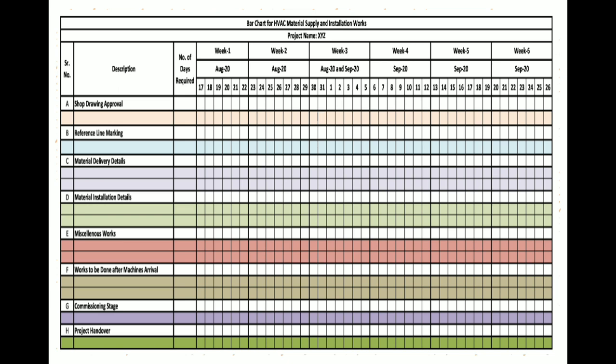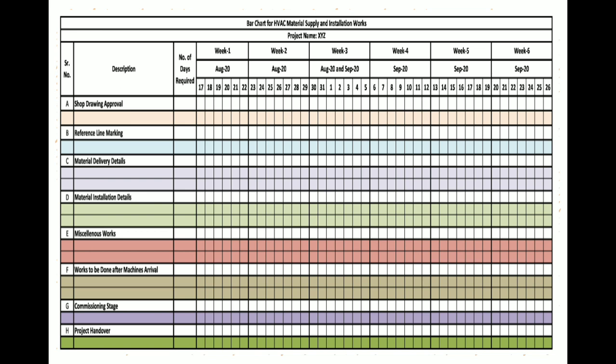Title, description, number of days required for work completion. Here our project timeline is of 6 weeks and it will start from 17th August and expected handing over date is 29th of September. Entire schedule is divided into 8 parts. Shop drawing preparation, reference line marking, material delivery details, material installation details, miscellaneous works to be done after machine's arrival, commissioning stage, and final is project handing over.